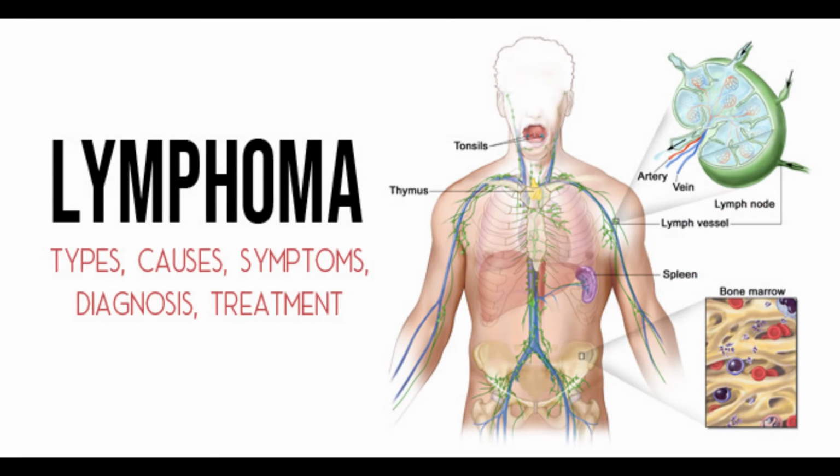4. Lymphomas start in the immune system. This cancer begins in lymphocytes, T cells or B cells. These are disease-fighting white blood cells that are part of the immune system. In lymphoma, abnormal lymphocytes build up in lymph nodes and lymph vessels, as well as in other organs of the body.